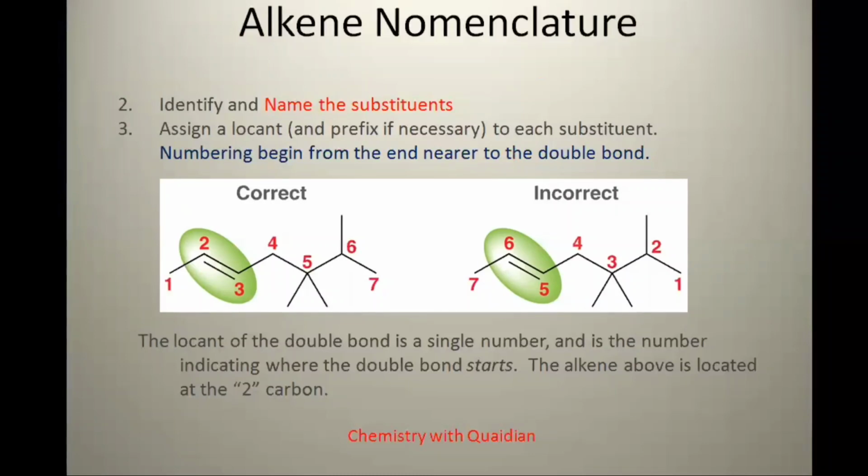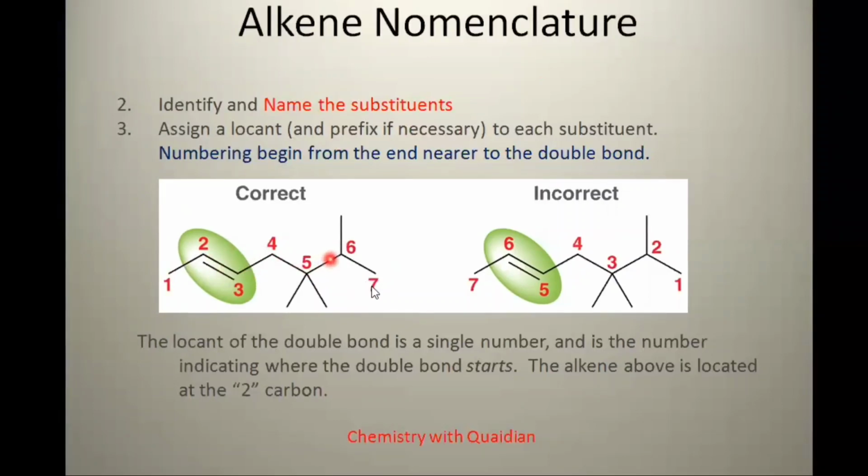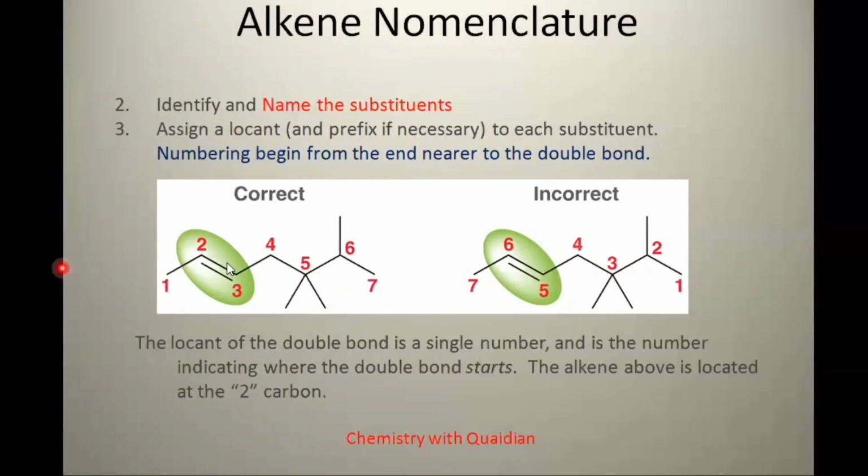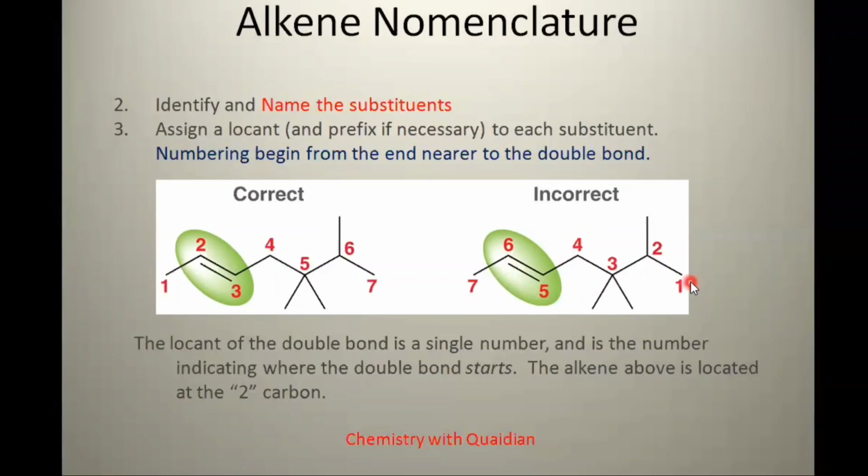So let's discuss this example. When we start numbering from here, 1, 2, 3, 4, 5, 6, 7, the longest chain or the parent chain contains 7 carbon atoms, and the double bond is getting the number 2. When we assign numbering to the same structure from the right side, 1, 2, 3, 4, 5, 6, 7, here also the longest chain contains 7 carbons, but the double bond is getting the position 5.